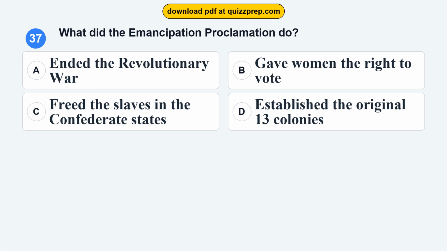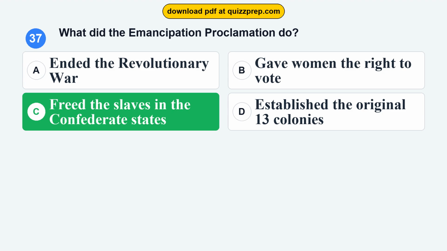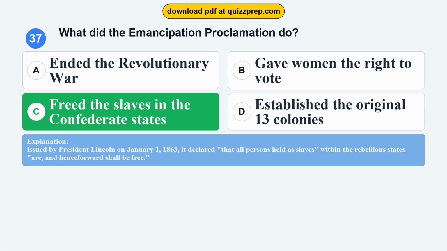Question 37. What did the Emancipation Proclamation do? Option A, ended the Revolutionary War. Option B, gave women the right to vote. Option C, freed the slaves in the Confederate States. Option D, established the original 13 colonies. The correct answer is option C, freed the slaves in the Confederate States. Issued by President Lincoln on January 1, 1863, it declared that all persons held as slaves within the rebellious states are, and henceforward shall be free.